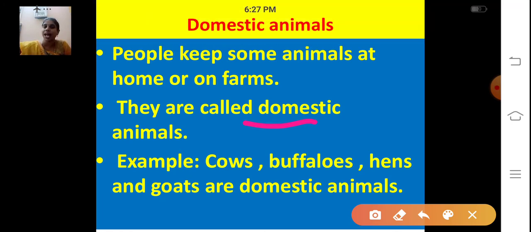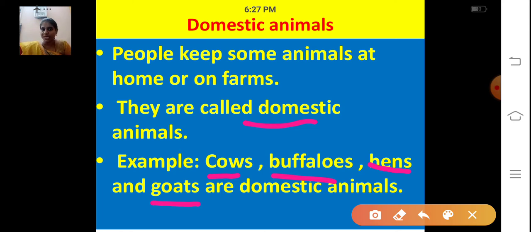D-O-M-E-S-T-I-C. Domestic animals. What are domestic animals? Animals that are kept in homes or in farms are called domestic animals. Examples: cows, C-O-W-S. Buffaloes, B-U-F-F-A-L-O-E-S. Hens, H-E-N-S. And goats, G-O-A-T-S. Goats are domestic animals.